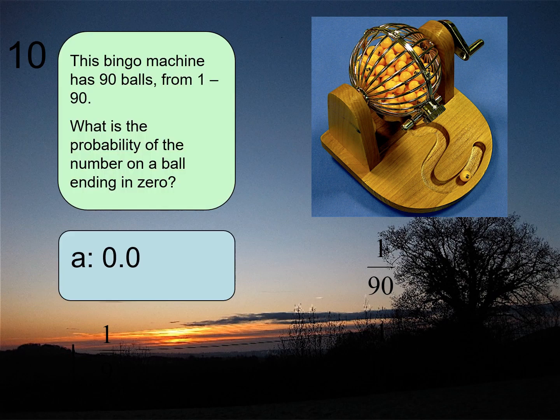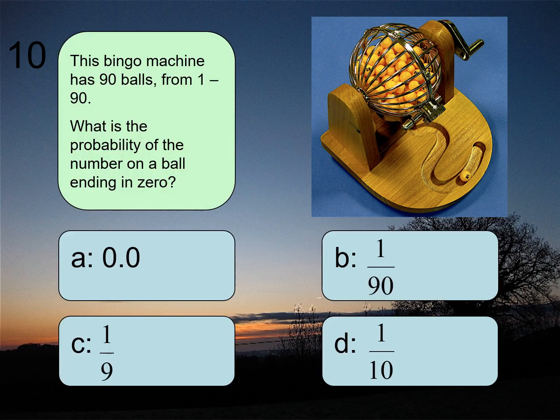Okay, last question for today's video. This bingo machine has 90 balls from 1 to 90. What's the probability of the number on the ball ending in a 0? Well, I can have a 10, 20, 30, 40, 50, 60, 70, 80, 90.